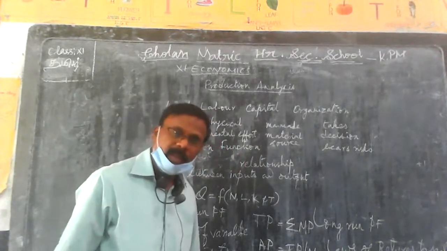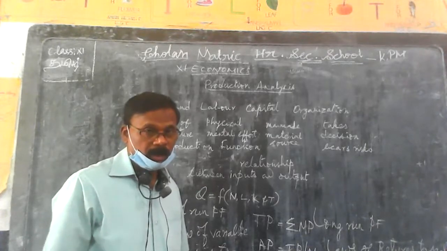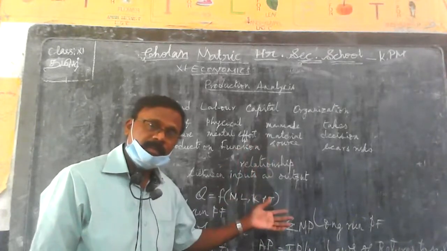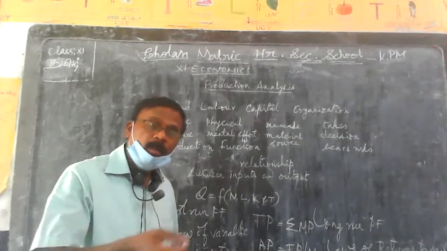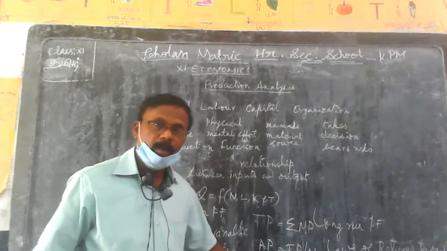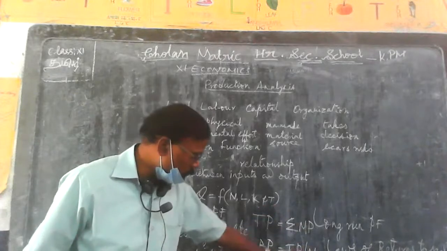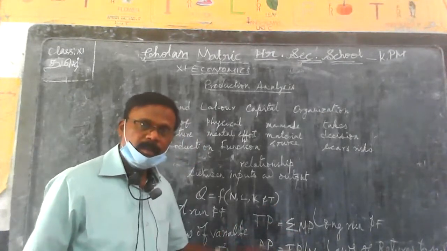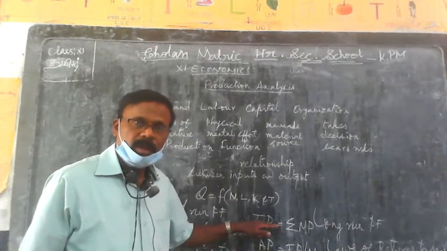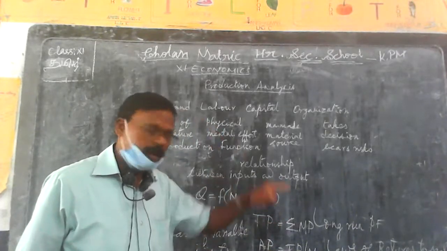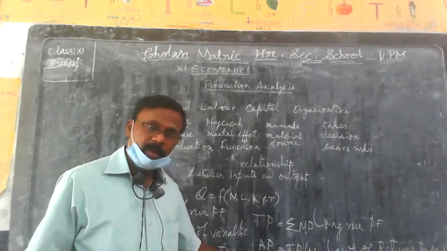This is called MP, marginal product. So these three are also very important to be understood and kept in your mind: total product, average product, and marginal product.